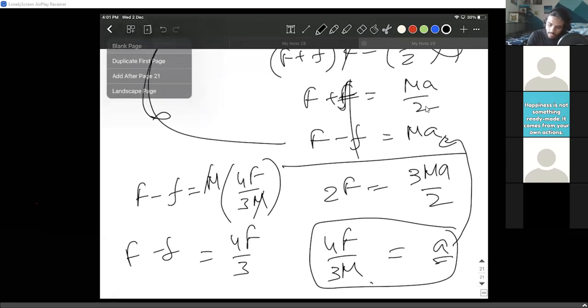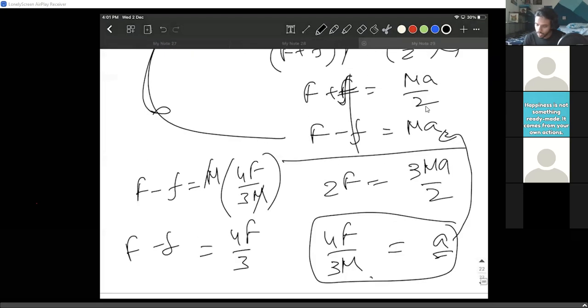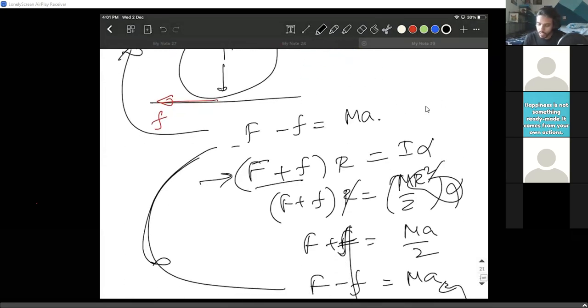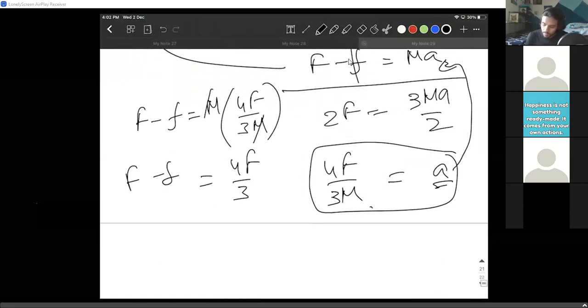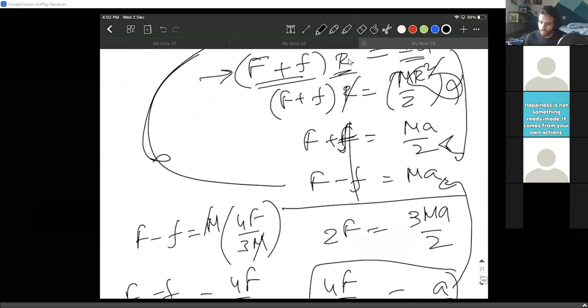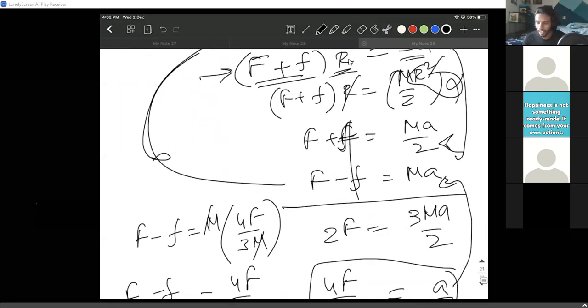Sir, I didn't understand how F plus f is MA by 2. First of all, the torque equation: (F plus f) into R equals I alpha. Okay, sir. Once I solve the torque, I get F plus f equal to MA by 2. Do you want me to do it again? Sir, can you stay on this page for one second? I need to copy it. You can take a screenshot if you want. I'm sorry, my writing is getting clumsy. I'll try to write it neat.